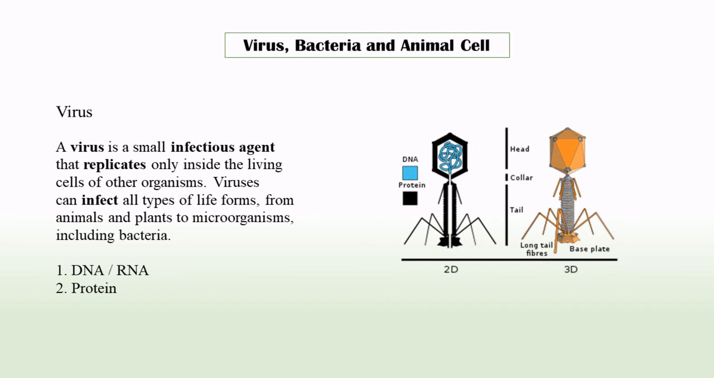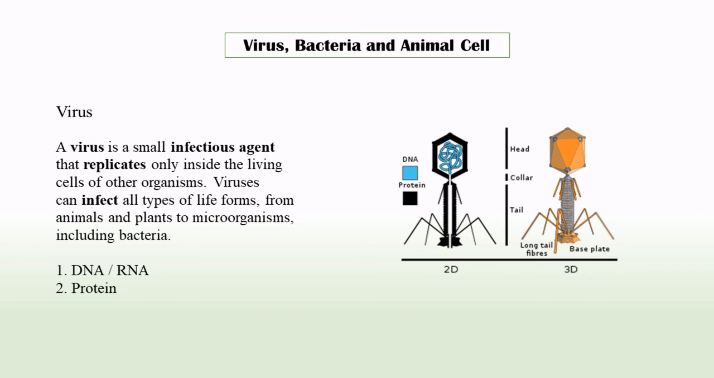Let's look at the new words first. The first word is virus. We know what this means. The second group of words, infectious agent. We know what infection is. Infect is to contaminate with harmful organisms. Next word, replicate. Replicate is to make an exact copy, to reproduce. The last word, infect, we know this word, it means to contaminate with harmful organisms.